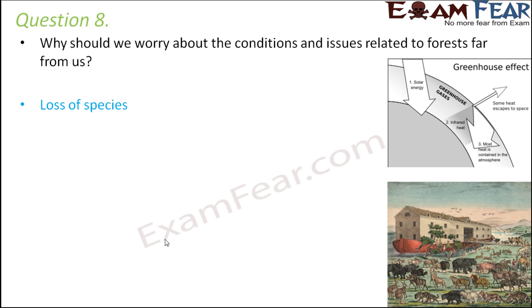When we start cutting down forests, it leads to loss of species. There is soil erosion, and the soil gets carried away with water and causes water pollution in nearby rivers. And we also derive water from rivers. So the nearby localities might suffer due to water pollution.